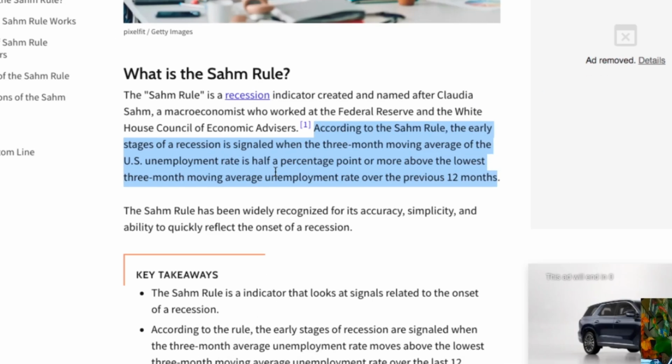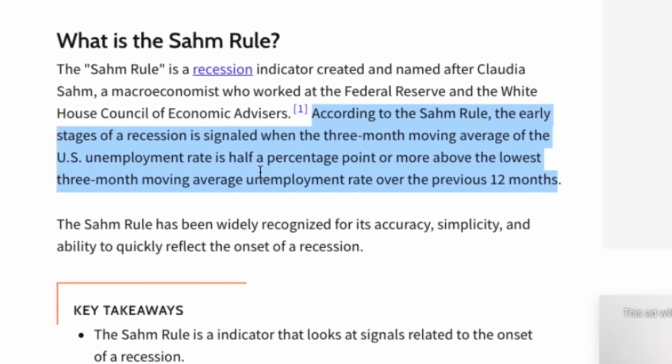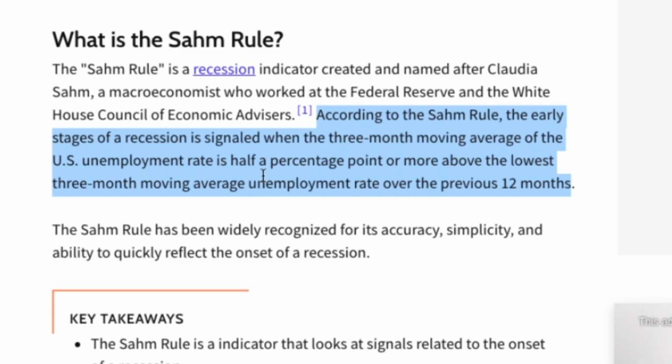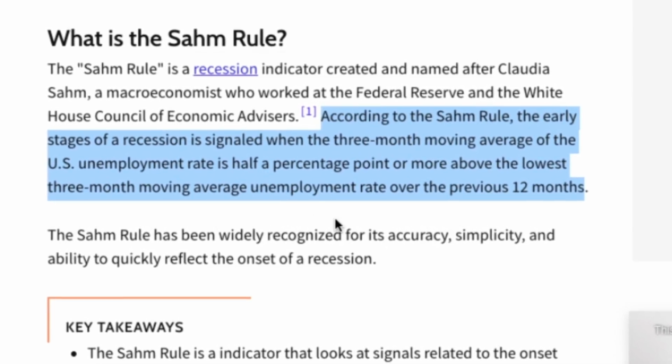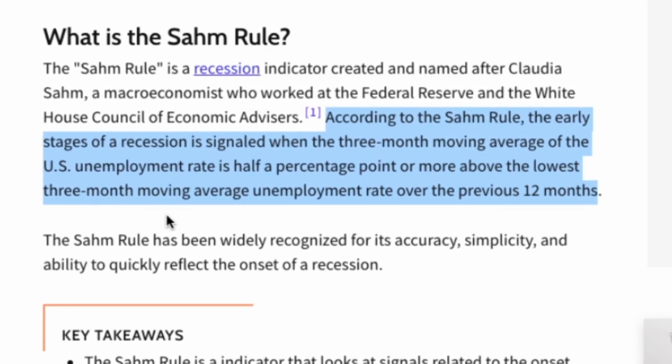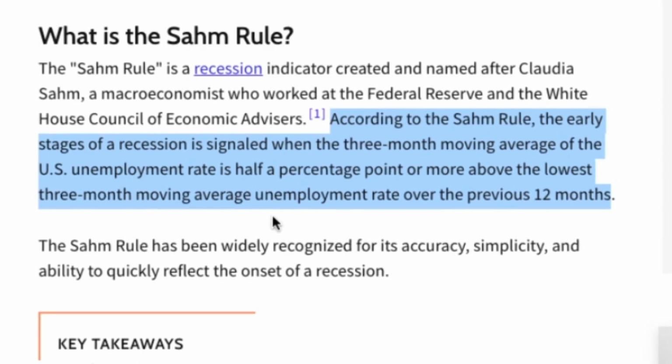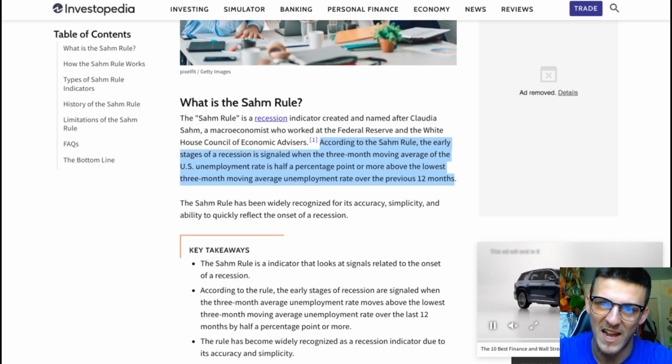According to the SOM rule, the early stages of a recession is signaled when the 3-month moving average of the U.S. unemployment rate is half a percentage point or more above the lowest 3-month moving average unemployment rate over the previous 12 months, which is exactly what we are seeing.